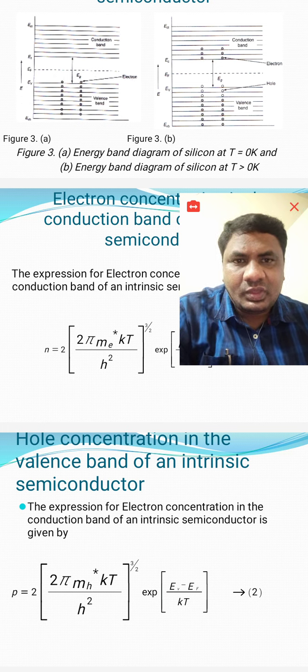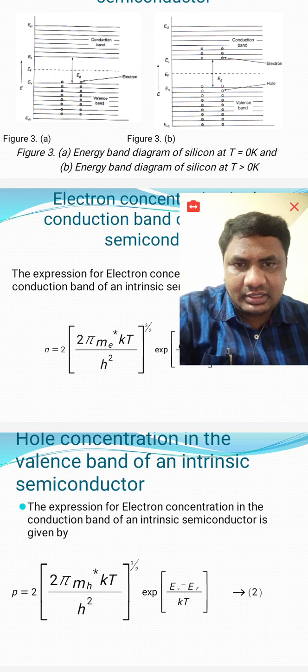That's why more holes are present than electrons in the conduction band in the case of a P-type semiconductor.